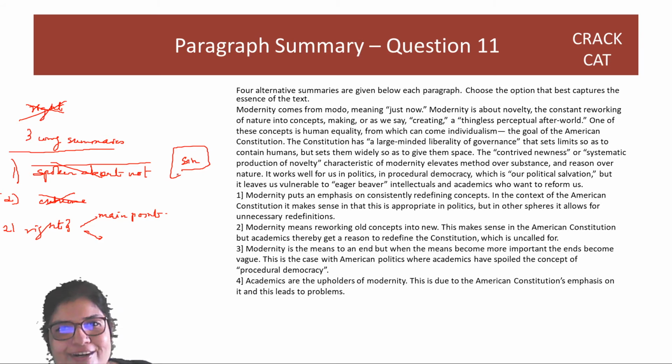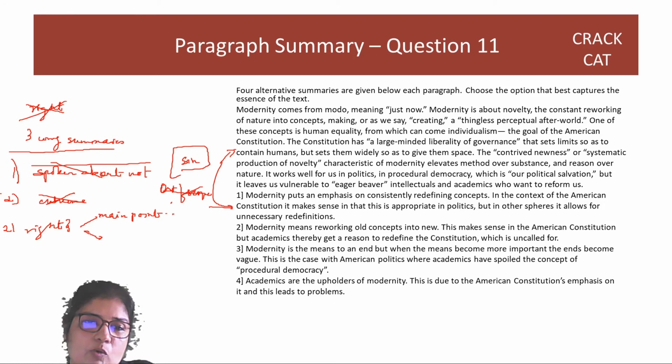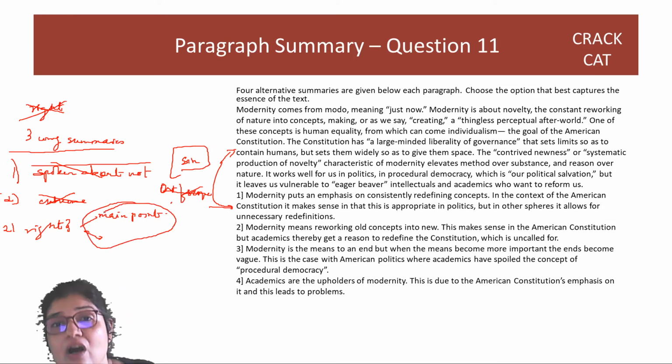Right? Being wrong is worse. So you always will look for whether whatever is there in the option, is it mentioned? If it is not mentioned, it is out of scope and you will remove it. If something else is mentioned, then it is wrong and hence you will remove it. And only when you have 2 or 3 options where everything seems right, then you look, is it capturing the main point?